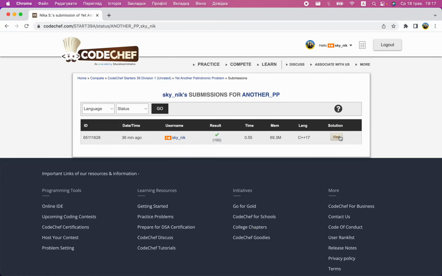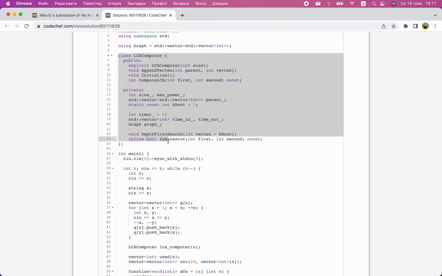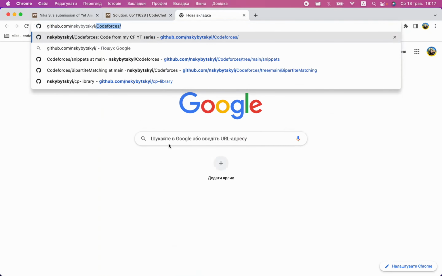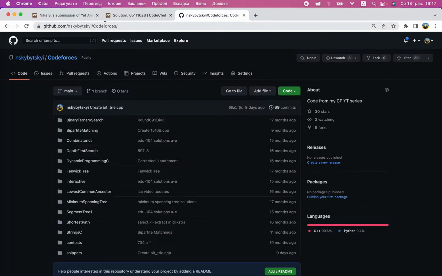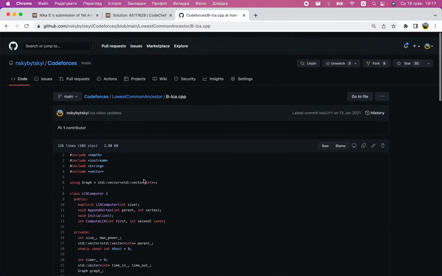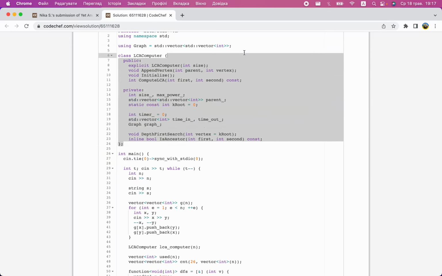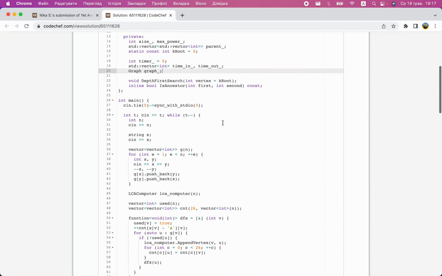My solution for this problem: I had some pre-written LCA class on my GitHub. In my Codeforces repository, there is LCA and there are some problems, and there is the class. It has a very stupid interface, but this is the first idea that came to my mind.